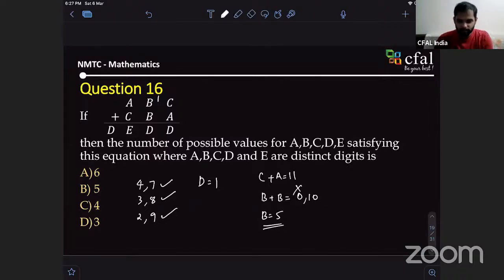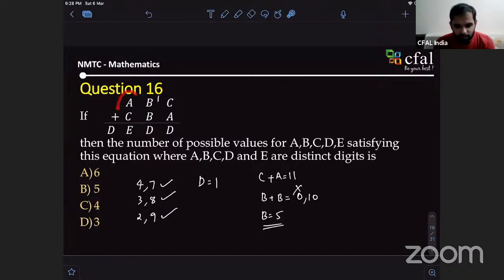Sir, I didn't get how we got D as 1. Okay. Can you see what A plus C is? What is the value A plus C can take, Abhi? It can take a lot of values. What is the minimum and maximum value of A plus C?